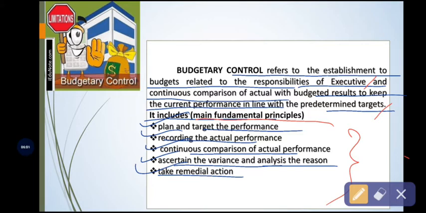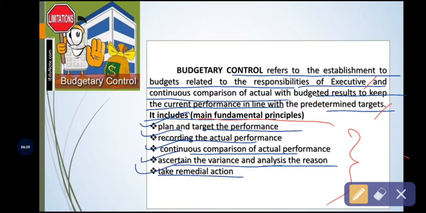Here, the budgetary control speaks about the responsibilities of the executives of a particular department or the whole department. So based on the responsibilities of executives, this budgetary control process establishes the budgets. These budgets are estimated information related to the responsibilities of the particular executives.